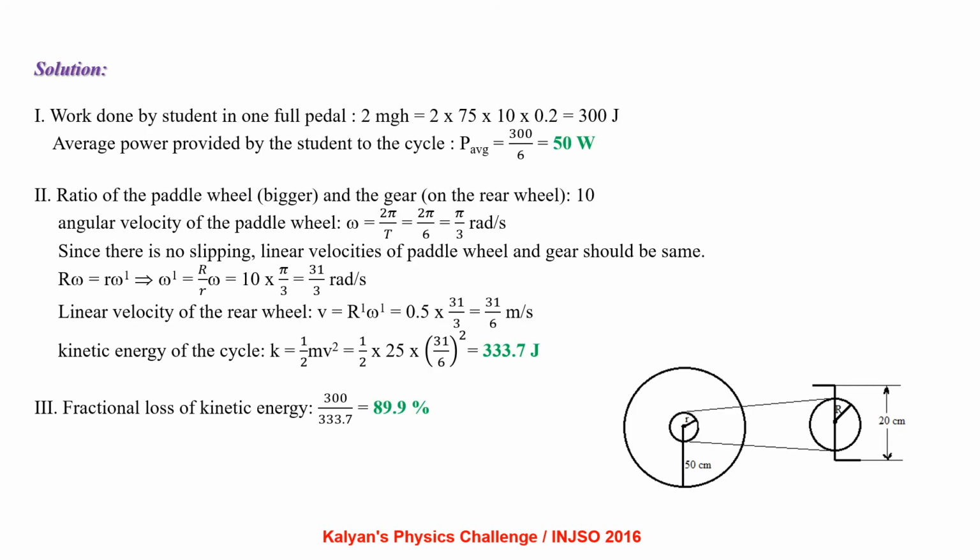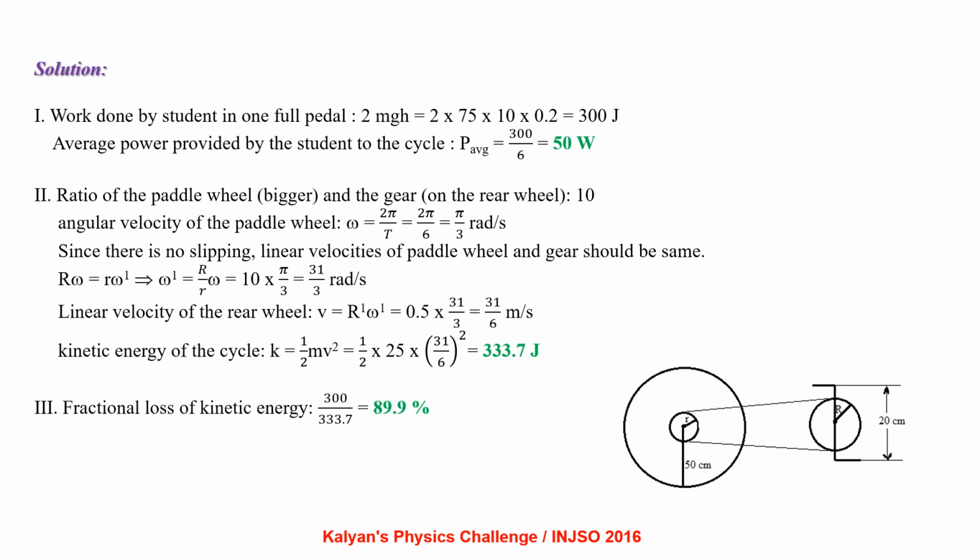The ratio of the pedal wheel, the bigger, and the gear on the rear wheel is 10. The angular velocity of the pedal wheel is omega equal to 2 pi by T, that is 2 pi by 6, which comes out to be pi by 3 radian per second. Since there is no slipping, the linear velocity of the pedal wheel and gear should be the same. So r omega equals r' omega', which gives us omega' equal to 10 pi by 3 radian per second. The linear velocity of the rear wheel is v equal to r' omega', that is 0.5 into 10 pi by 3, that is 5 pi by 3 meter per second.